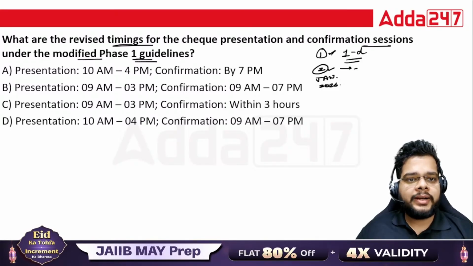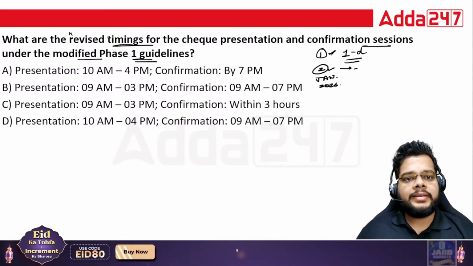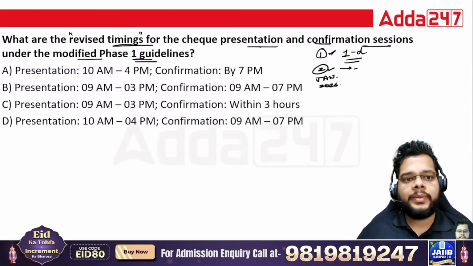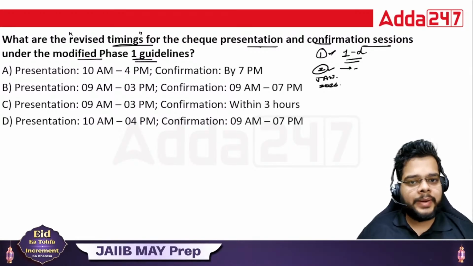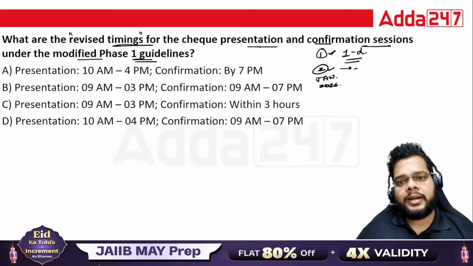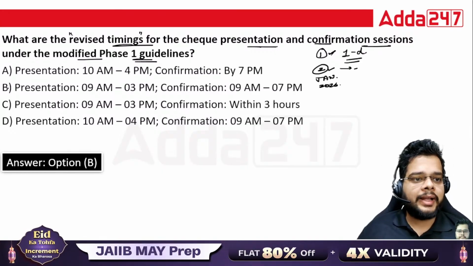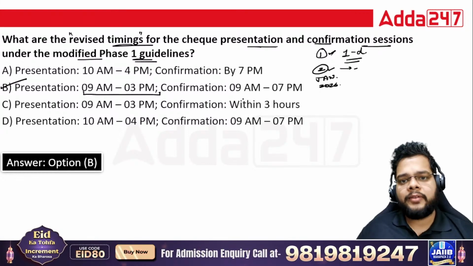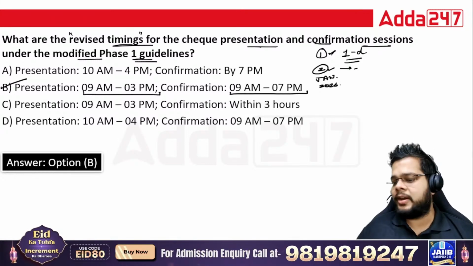Nonetheless, for the phase one guidelines which are in place right now in the banks, you have to tell me the revised timings for the check presentation and confirmation. So what will be the right answer? 9 a.m. in the morning till 3 p.m. is the presentation time. Confirmation till 7 p.m. So the right answer is option B. Presentation 9 a.m. to 3 p.m. Confirmation 9 a.m. to 7 p.m.